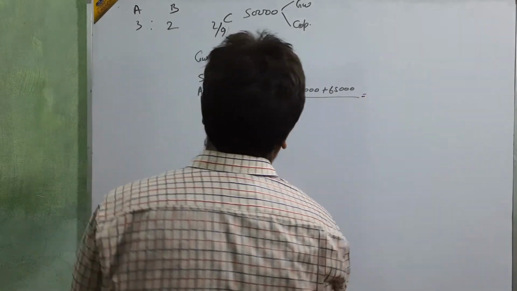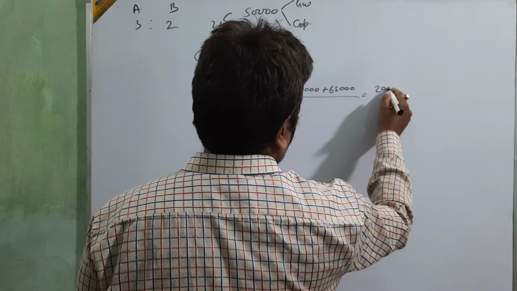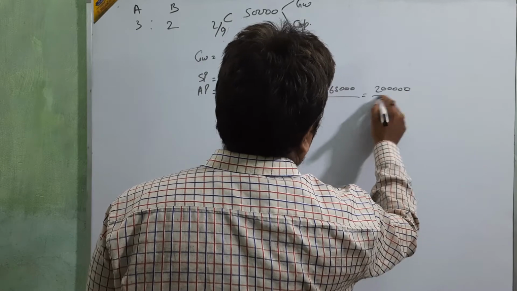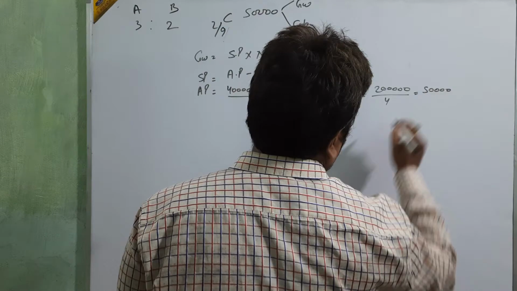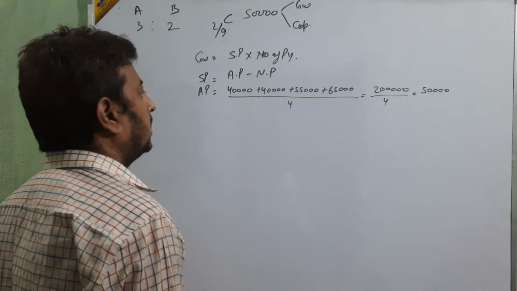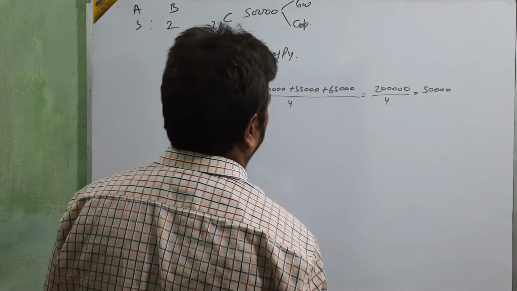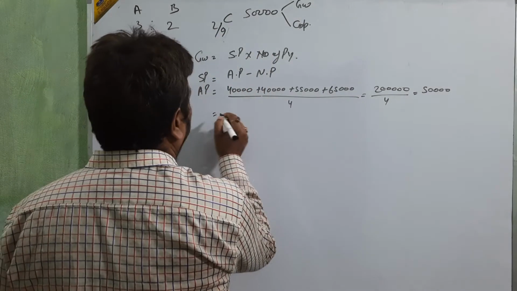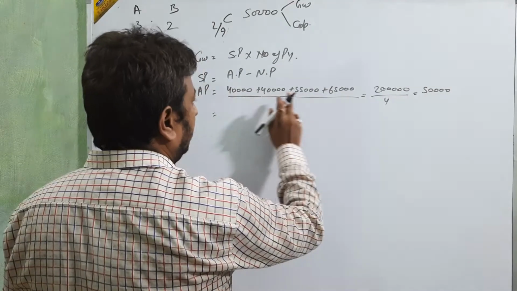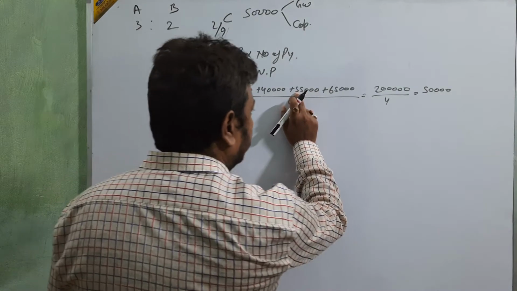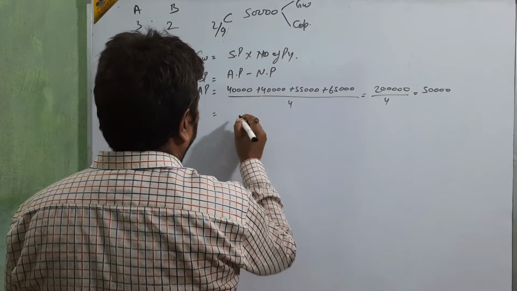What amount is coming? 1 lakh, then 2 lakh total. Divide by 4, that is 50,000. Okay, 2 lakh divided by 4 is 50,000. Clear? Adding up: 40, 80, 1,30,000, 1,35,000, 65, that gives 2 lakh.